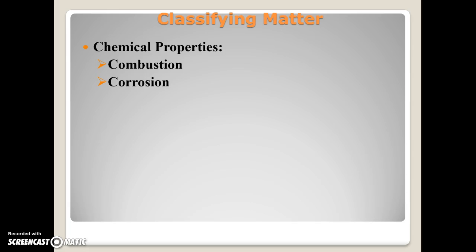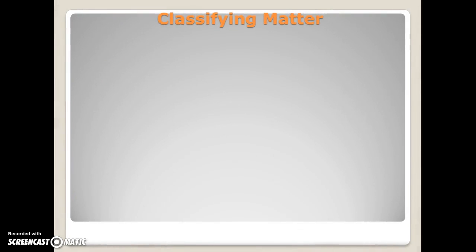And this could be acidic corrosion if it comes into contact with an acid. It could be corrosion where you have like water and metal where it begins to corrode over time. So those, you end up with a chemical reaction there and you end up changing the substance. So those are some things that we do to classify matter.